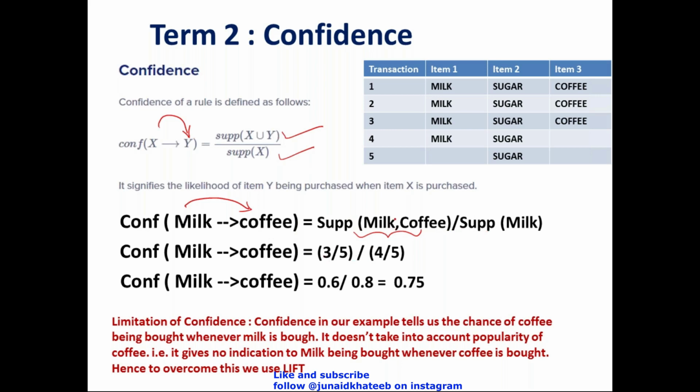How do I get support of milk and coffee? See over here, of the 5 transactions, milk and coffee were picked up thrice. So support of the milk and coffee combination is 3 out of 5. And what is the support of milk? Out of 5 transactions, milk has appeared 4 times. So this is 4 divided by 5. So when I divide, I get 0.75. Now this can be cross-checked as well: 4 times milk has got picked up, and out of which 3 times coffee was also picked up. So there is a 75% chance that any person who is walking in to buy milk will also buy coffee. So 75% is a very high ratio.